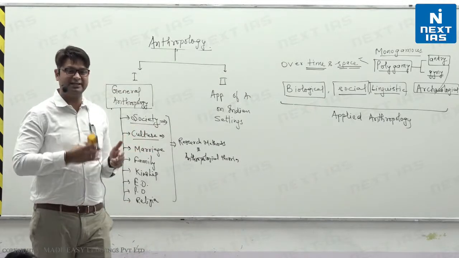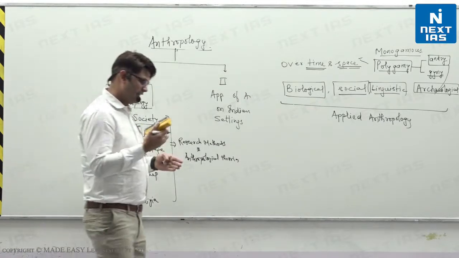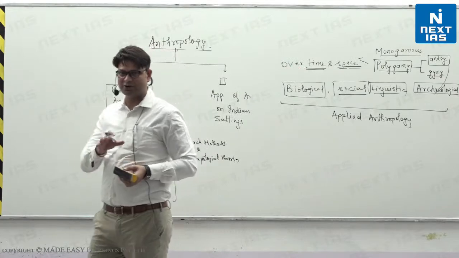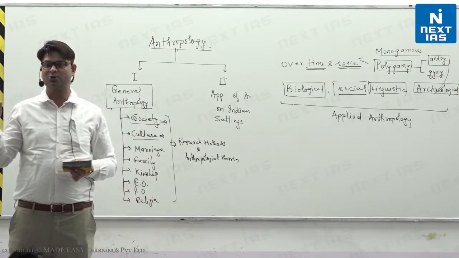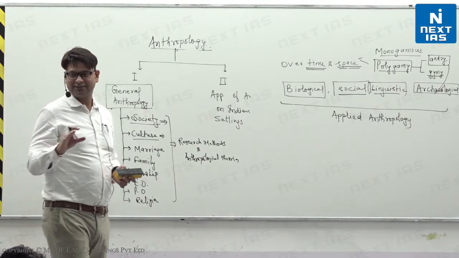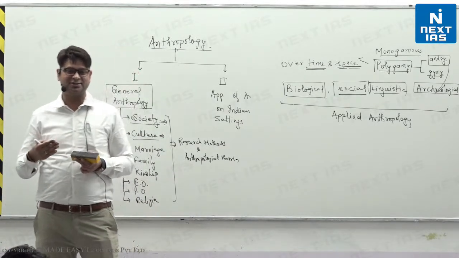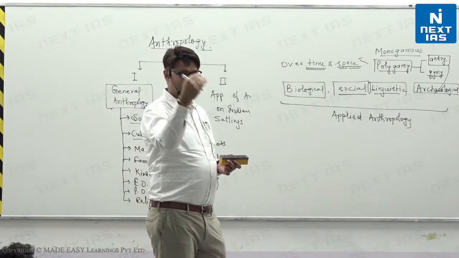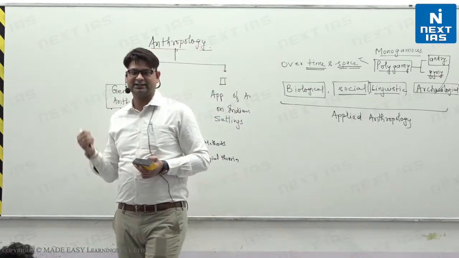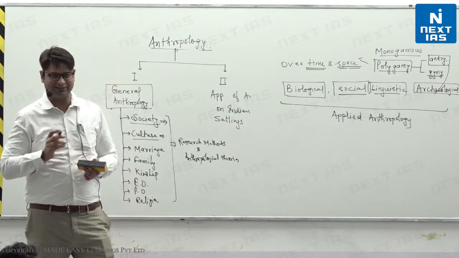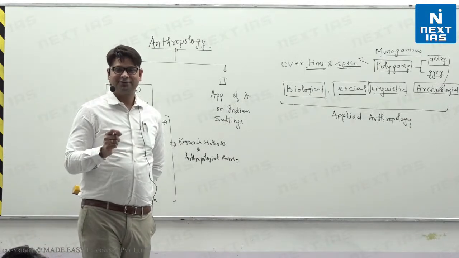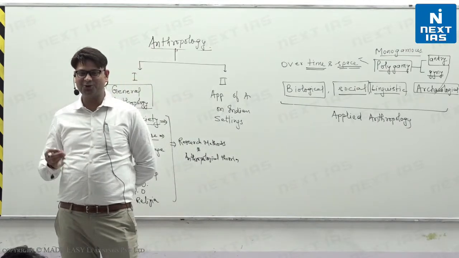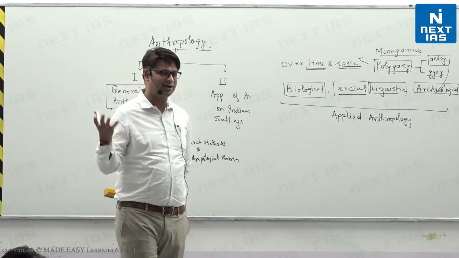What is marriage? What are the various types of marriage? Why do different types of marriage exist? Let me give you an example. You might have gone to some barat. Do you know what a barat is? Most people know what a barat is, right? Mainly in a patriarchal, patrilocal society, the groom's family goes to the bride's home to take the bride back, isn't it? That is what a barat is. Why do we go in so many numbers to take one girl? Sometimes 500, even 1000 people go, right?